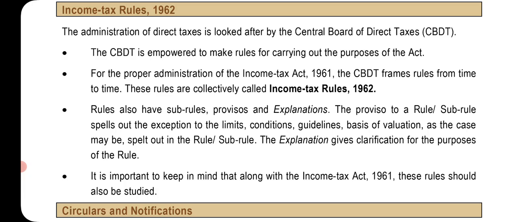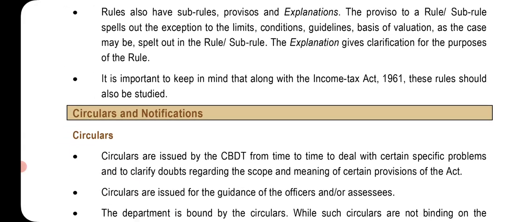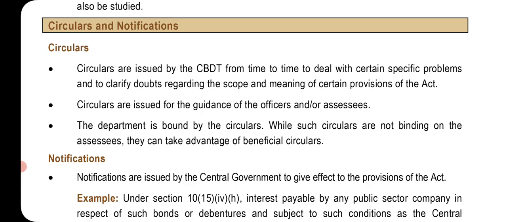It is important to keep in mind that along with the Income Tax Act, these rules should also be studied. Clarifications, circulars and notifications. Circulars are issued by the CBDT from time to time to deal with certain specific problems and to clarify doubts regarding the scope and meaning of certain provisions of the Act. Circulars are issued for the guidance of the officers and of the assessees. The department is bound by the circulars. While such circulars are not binding on the assessee, they can take advantage of beneficial circulars.